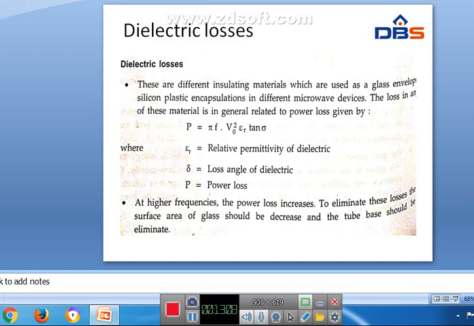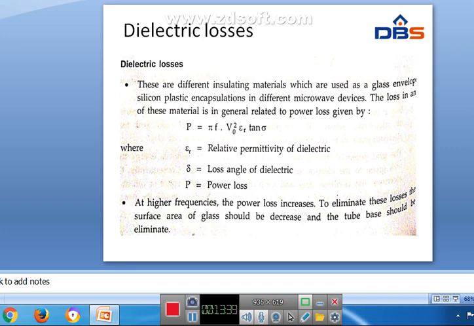So next one is dielectric losses. These are different insulating materials which are used as glass envelope, silicon, plastic, encapsulations in different microwave devices. Here the power loss is given by P equal to pi f V0 square epsilon r tan delta.